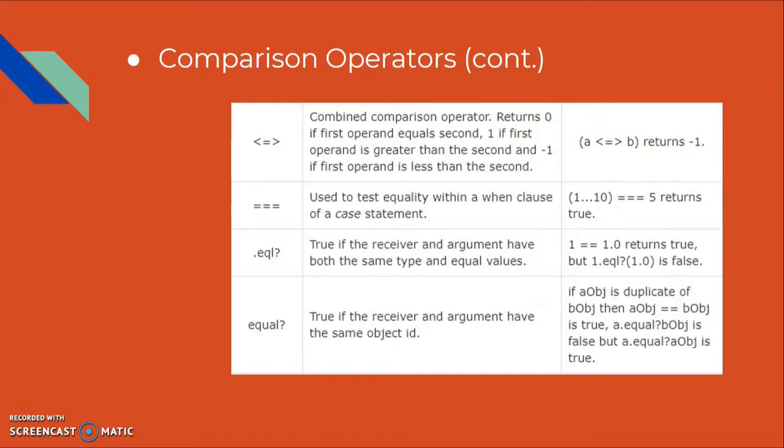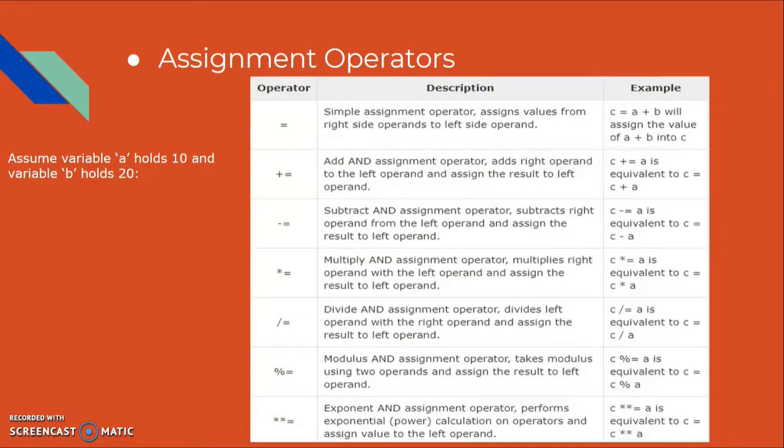Next, we have the continuity of the comparison operators. Next, we're going to talk about the assignment operators. In Ruby, assignment is done using the equal operator. This is applicable both for variables and objects, as strings, floats, and integers are actually objects in Ruby. You always assign objects.